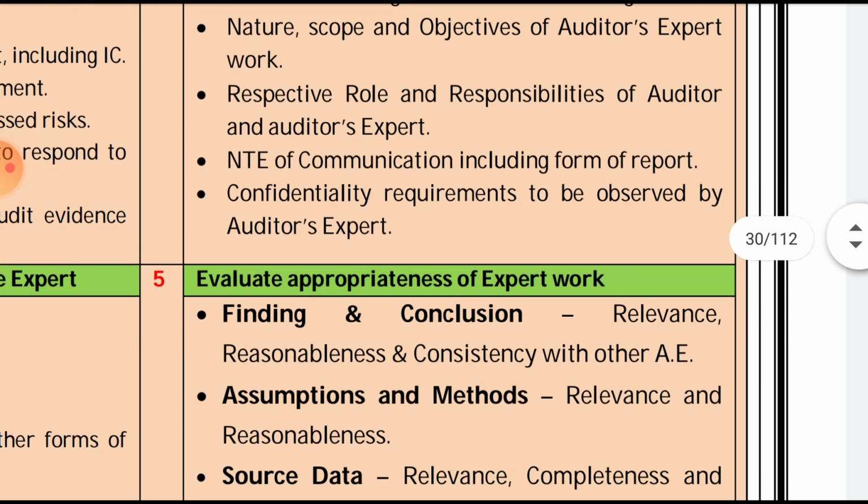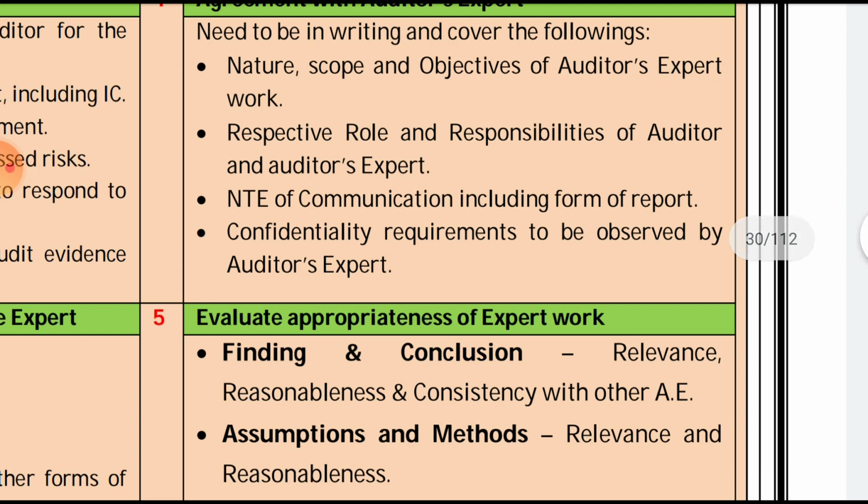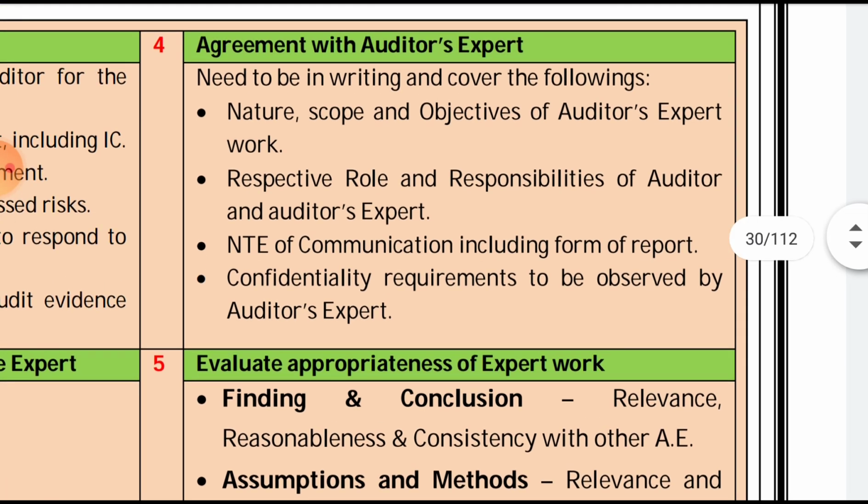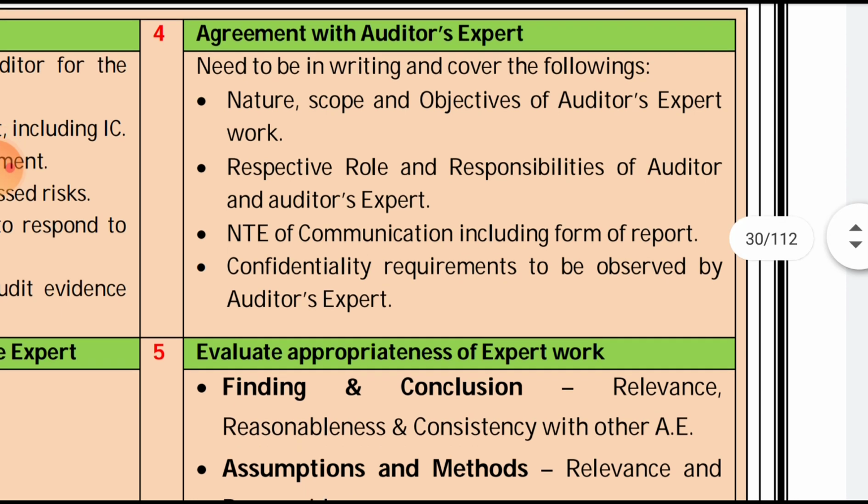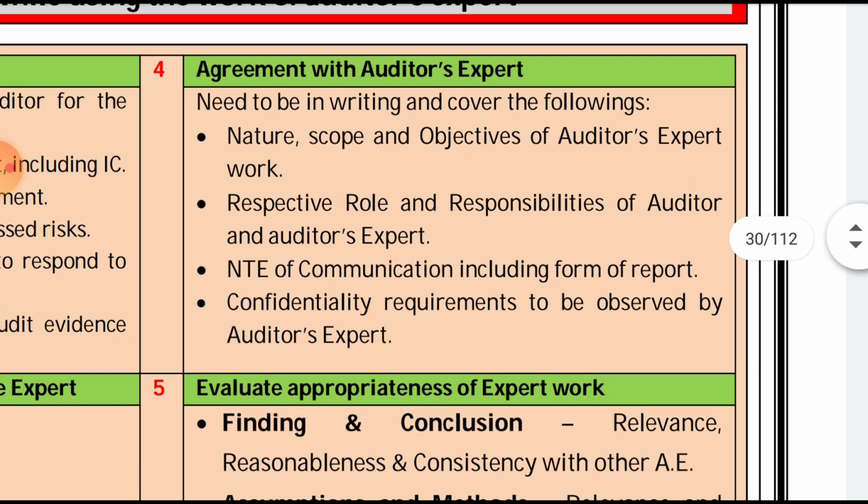Then the nature, timing, and extent of the communication, including the form of report. What he will communicate is the nature of communication, when he will communicate is the timing, and the extent of communication, including the form of report, and the confidentiality requirement to be observed by the auditor's expert. That is, the auditor is required to maintain confidentiality. In the same way, the auditor's expert is also required to maintain confidentiality.